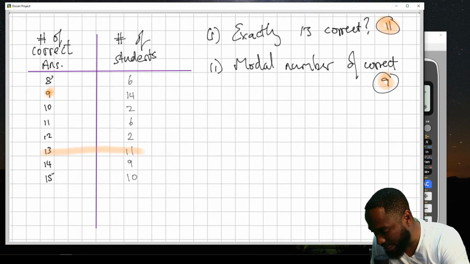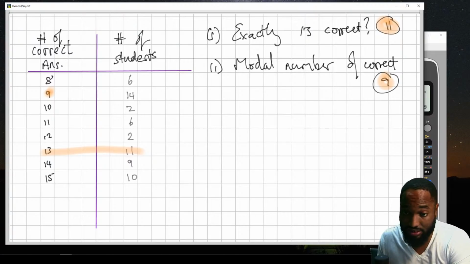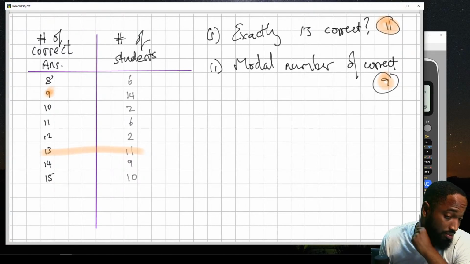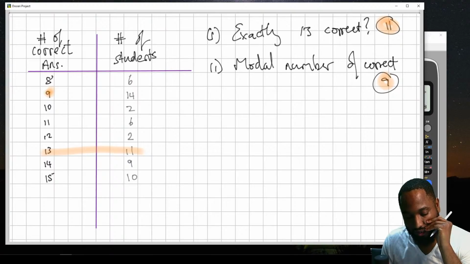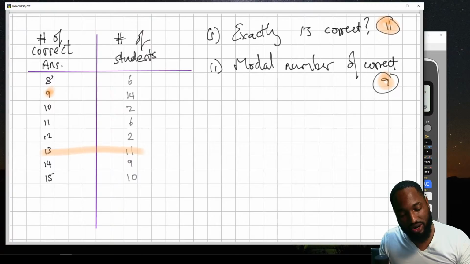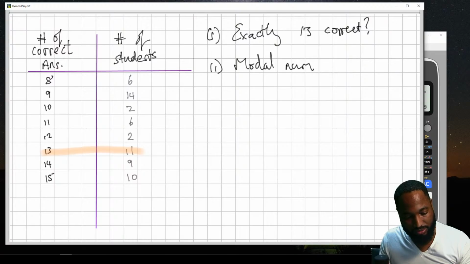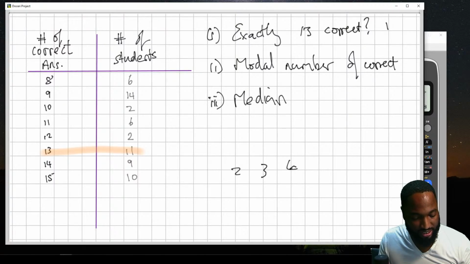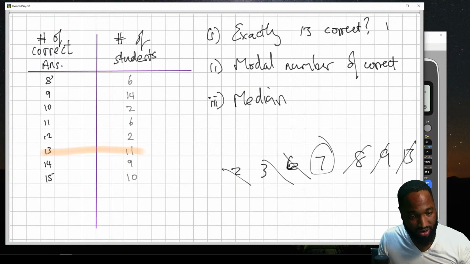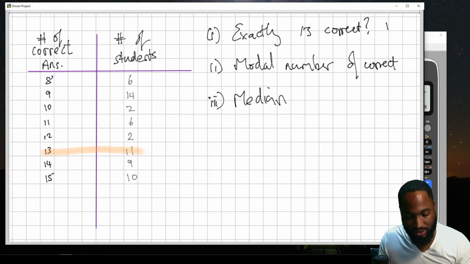9 correct. And the median number of correct answers. How are we doing that? It's already in order, so there's a fast way to do this if it's already in order. Remember, median is like if you have 2, 3, 6, 7, 8, 9, 13, and you cross out from both ends, and you get a median. But we don't have the numbers listed out because there's a lot of numbers.